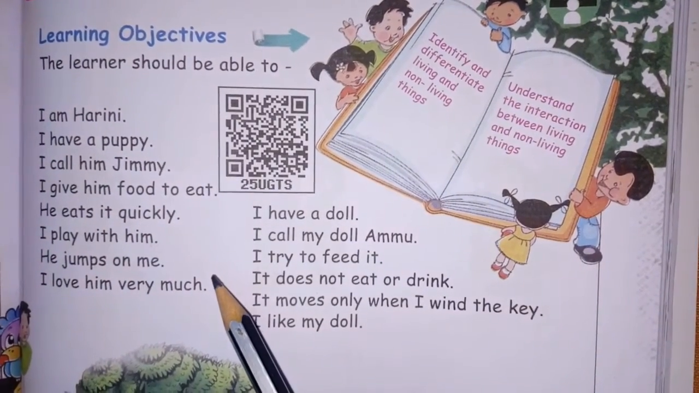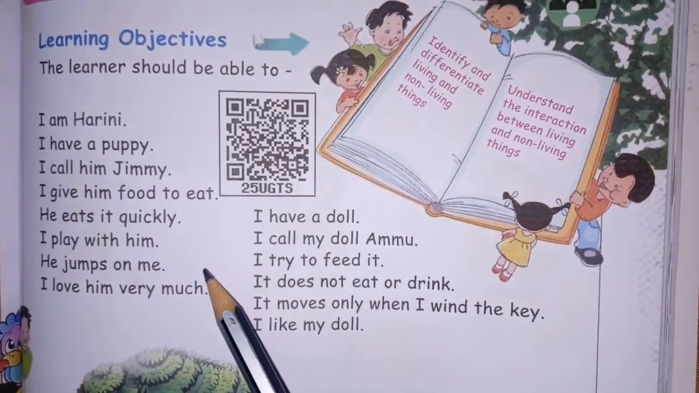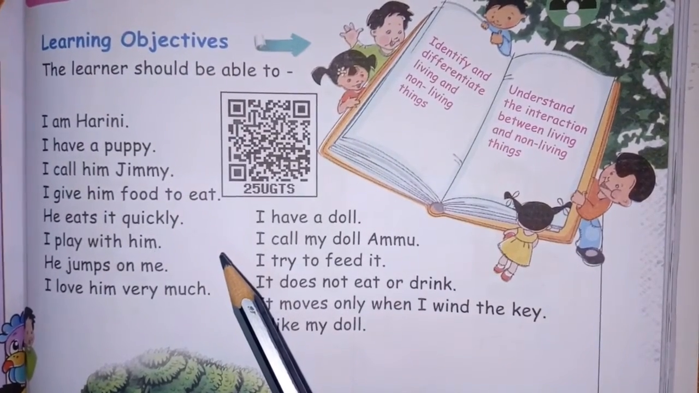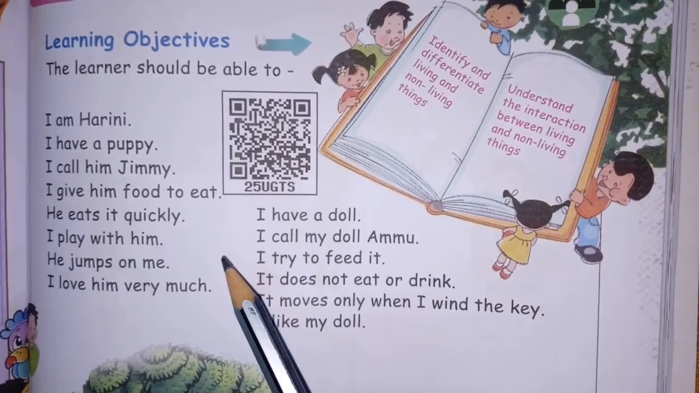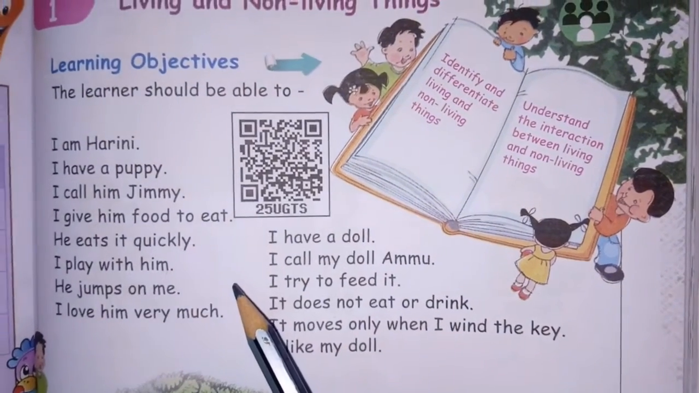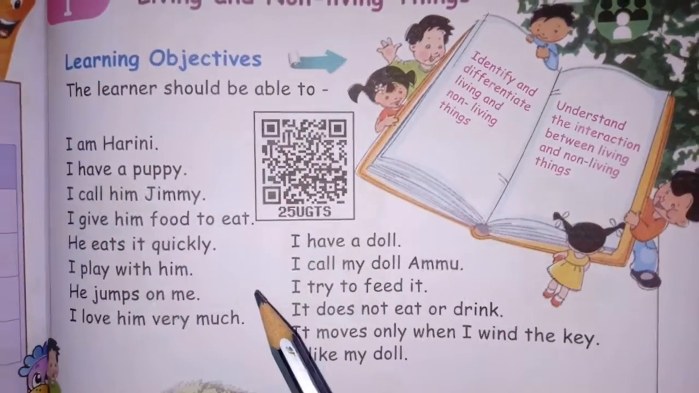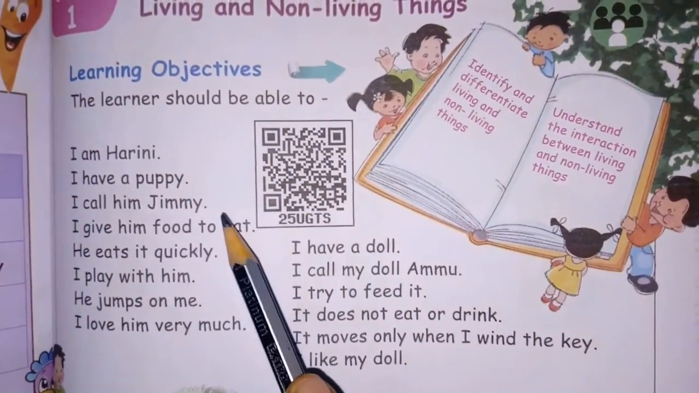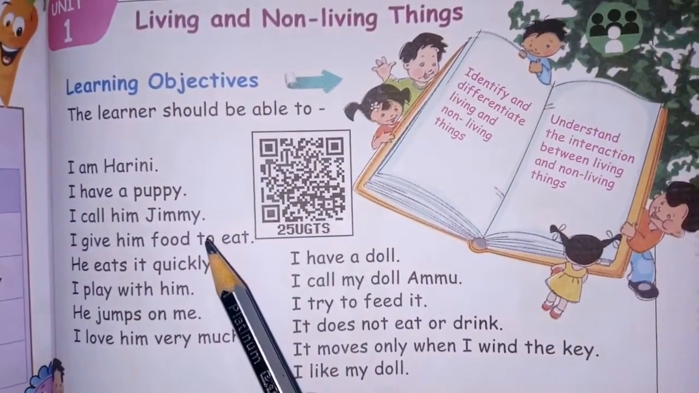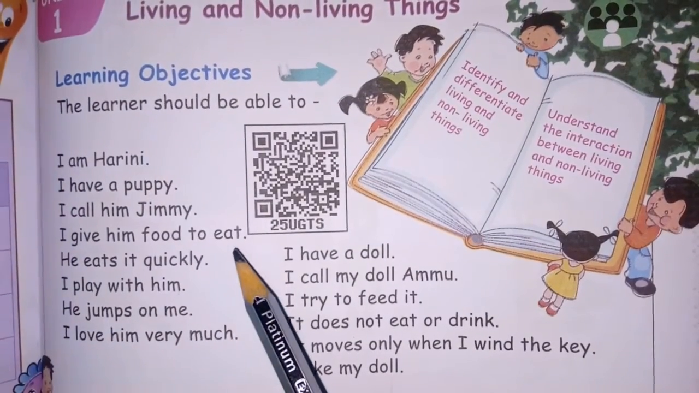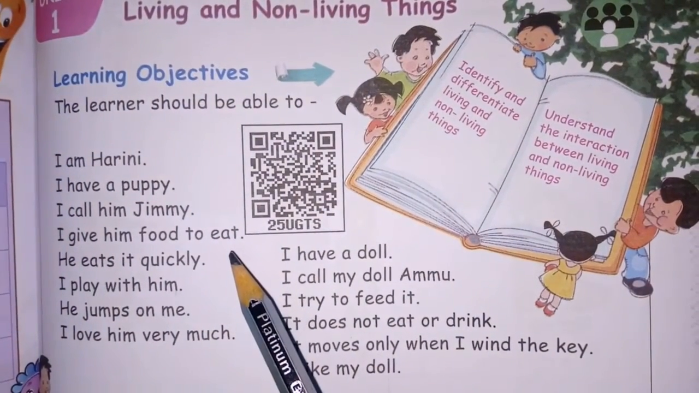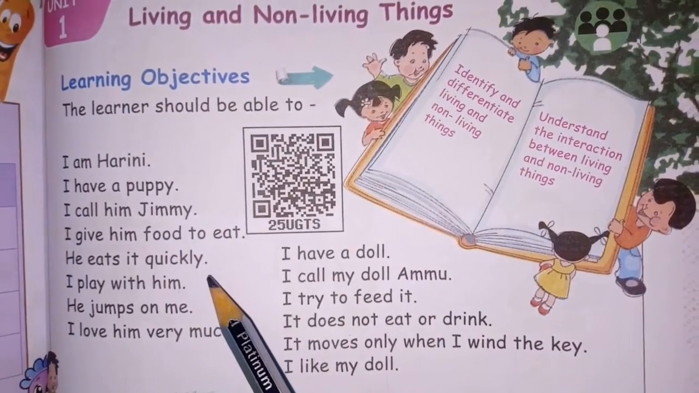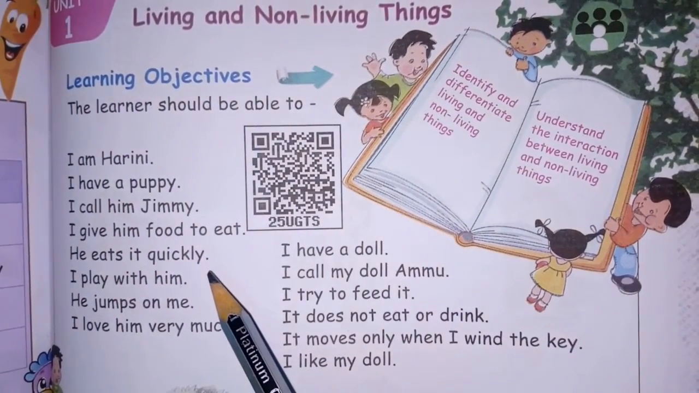So for living things, one small explanation is given here. Harini is a girl. She has a puppy. Puppy means the young one of a dog. The puppy's name is Jimmy. Harini is giving it food to eat. Then the puppy will eat the food, and after eating the food it can start to grow. That means it will be increasing its size.